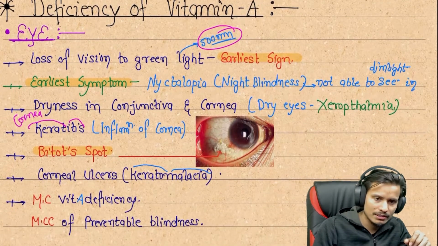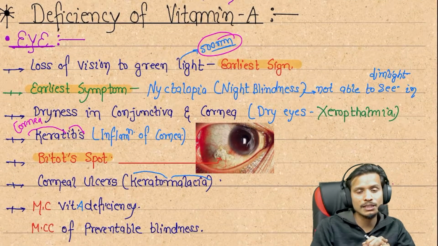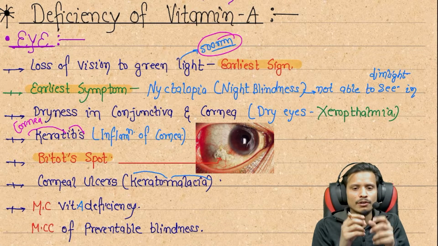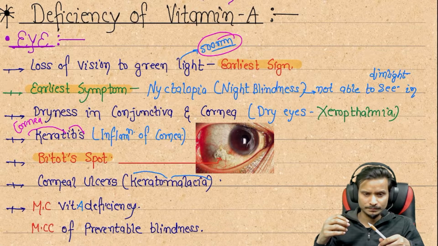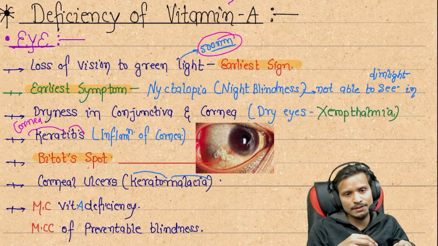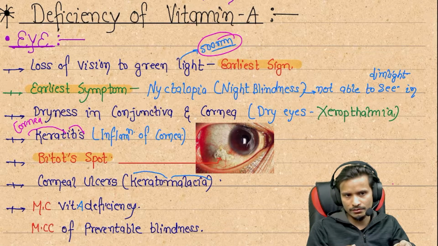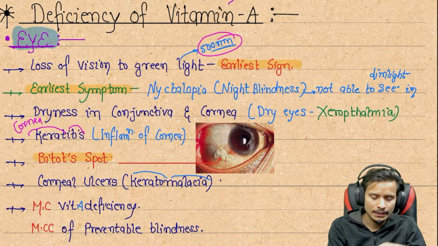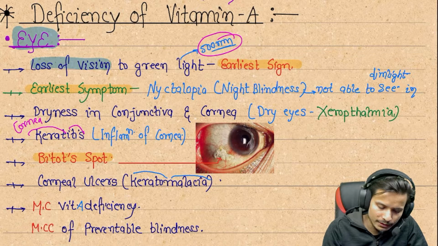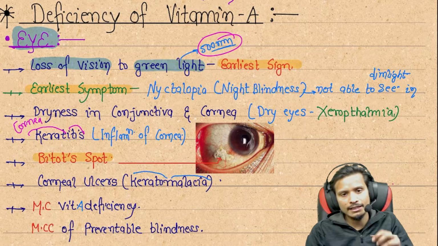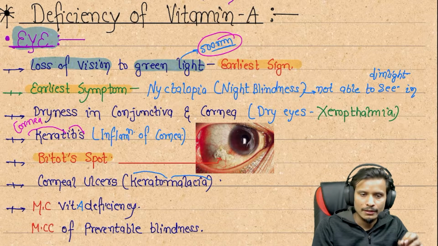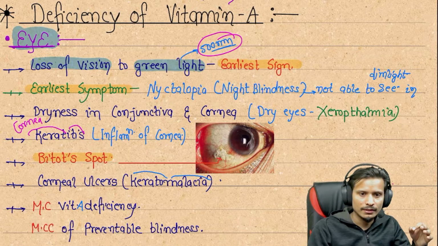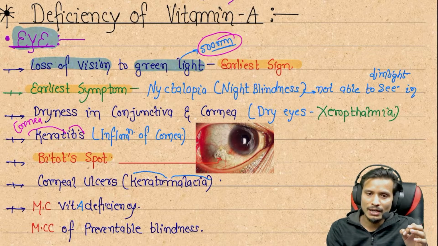Next we can see the main role of the deficiency of vitamin A and what happens in the patient. We are going to discuss one by one the different parts of our body where the patient having vitamin A deficiency develops disease. So the first one is the eye. Now you know the role of vitamin A in the eye. There is a loss of vision to the green light, and green light has a wavelength of 500 nanometers. So somehow the person loses eyesight, mainly vision for the green light, and that is 500 nanometers.